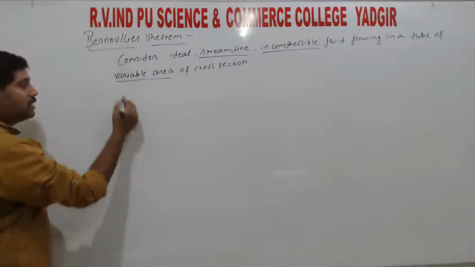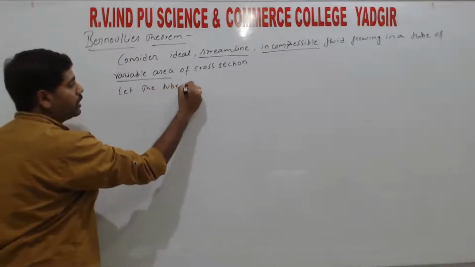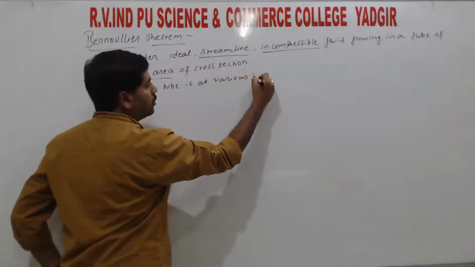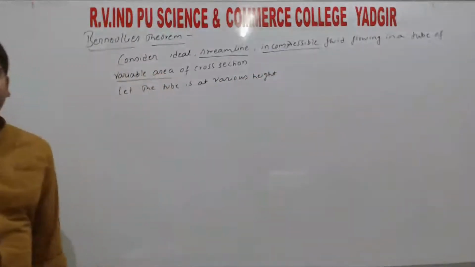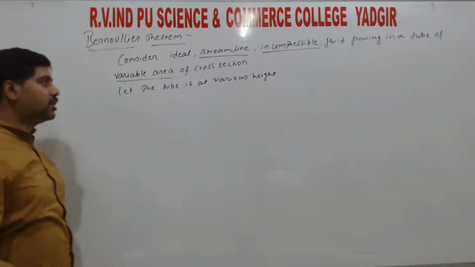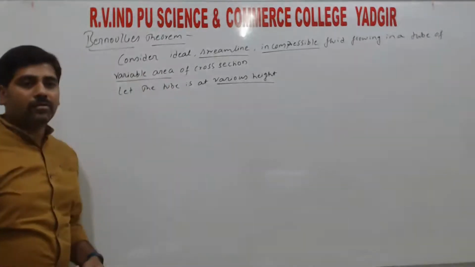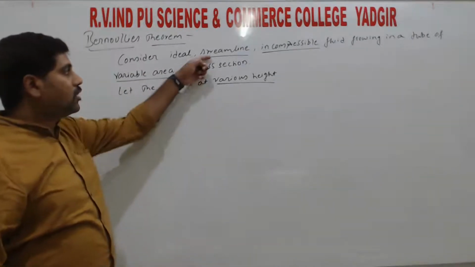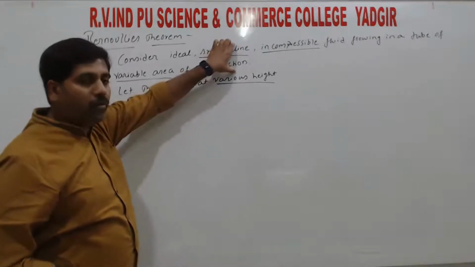Next, the second consideration is, let the tube be at various heights, right? So that is the second consideration. So in the second consideration, the tube must be at various heights. So the same tube will be at two different heights, right? So these are the two initial considerations. So the first consideration is about the fluid.